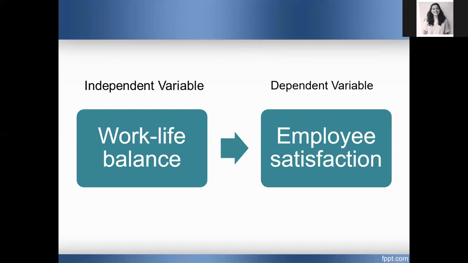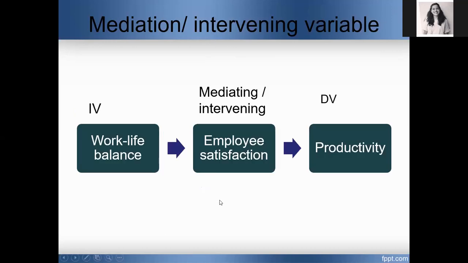Ma'am, when you're able to work as well as take time for your own personal needs, that is called work-life balance. So you have an equal mix of personal life and professional life. When a person has the flexibility to enjoy both, it results in employee satisfaction. So the dependent variable is employee satisfaction, and the independent variable is work-life balance. It's a proper HR example.